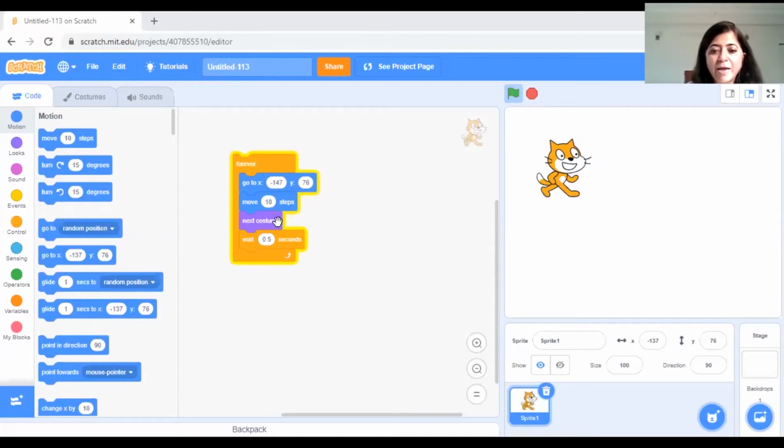Yeah, somebody is telling me change X and Y, and I got Saket telling me go to should be above the forever loop. Okay, and Ishan is also telling me. So Ishan, Saket, and sorry children, I am just putting the names. Maybe more of you are answering, but my screen is only showing a limited number of children. I know there are a lot of children. You all seem to know a little bit, or at least are able to think fast and give me a response. So that's good. Keep doing that. I really am liking it.